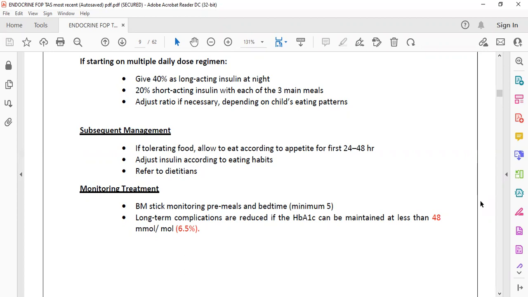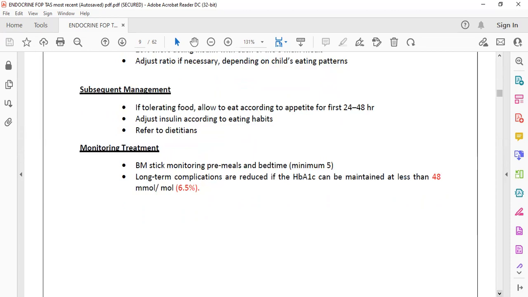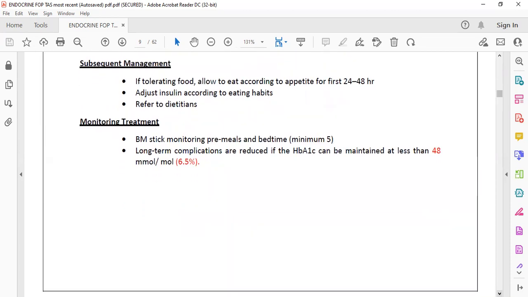After calculating it, you divide: 40% long acting insulin at night, 20% with each of the 3 meals, and another 40% in the morning. This is how you give the total insulin by calculation. But again, it is not very necessary to know all the calculation. It is nice to read, but nothing very important for the exam.